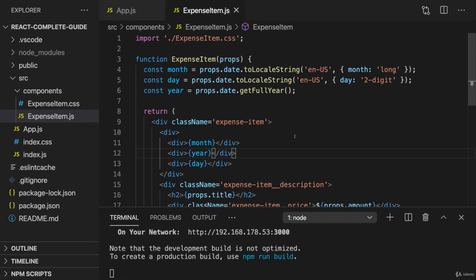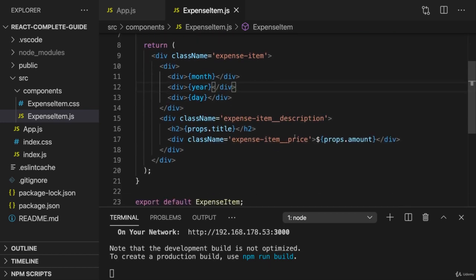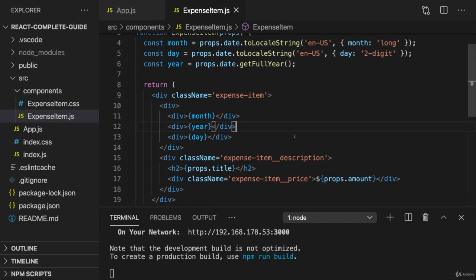As you work on your React application and on your React components, you will notice in any project that your components eventually become bigger and bigger as you have more and more logic and JSX code in them. This is something which will naturally happen. That is why React has this component concept.